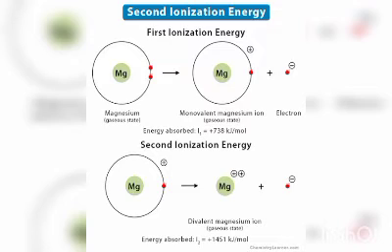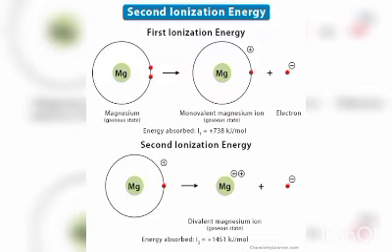The ionization energy will decrease down a group as the atomic size increases in the group and the nuclear charge also increases. So the effect of increase in atomic size will overweigh the effect of nuclear charge. So what will happen? Ionization energy will gradually decrease from top to bottom in a group.